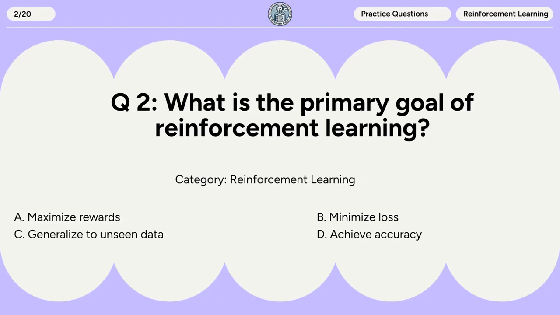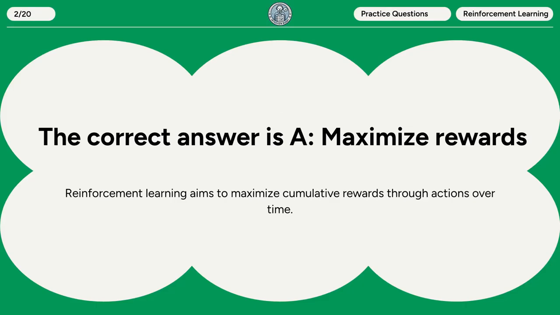Question 2. What is the primary goal of reinforcement learning? A. Maximize rewards. B. Minimize loss. C. Generalize to unseen data. D. Achieve accuracy. The correct answer is A. Maximize rewards. Reinforcement learning aims to maximize cumulative rewards through actions over time.